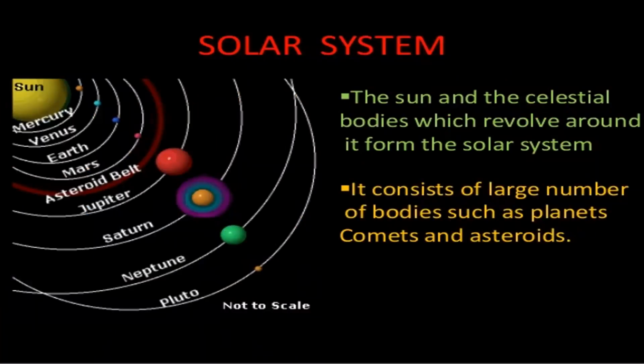Next we will discuss the solar system, and the different planets present in our solar system. The solar system consists of the sun, the 8 planets and their satellites, and millions of celestial objects such as comets, asteroids, and meteoroids.